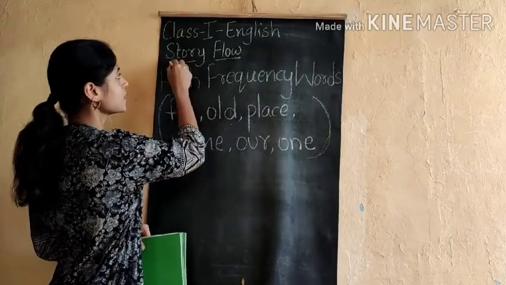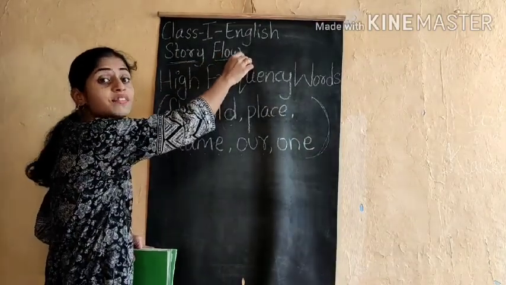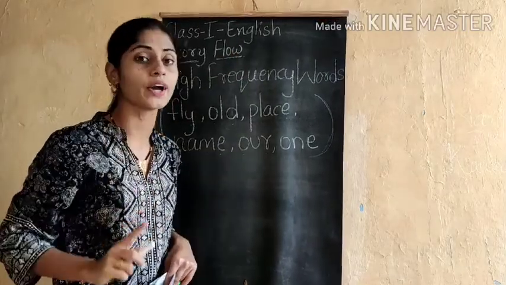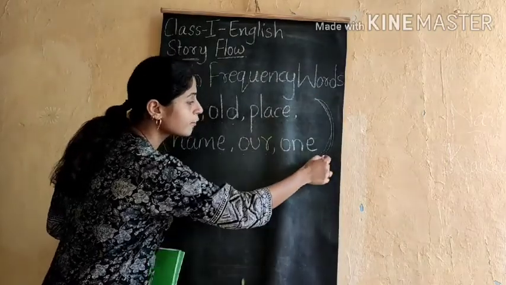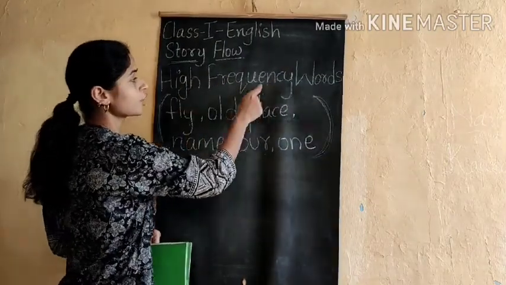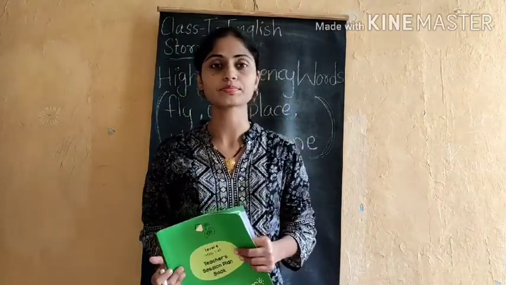So children, let us see the creative worksheet for story flow, which is related to the Blake and the boy story. And also we are going to do a creative worksheet for high frequency words, okay children. So let us see now.